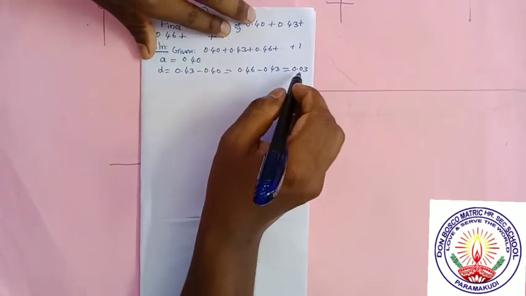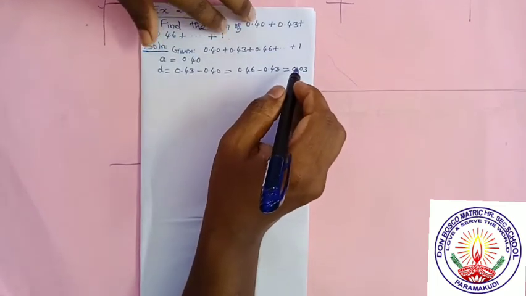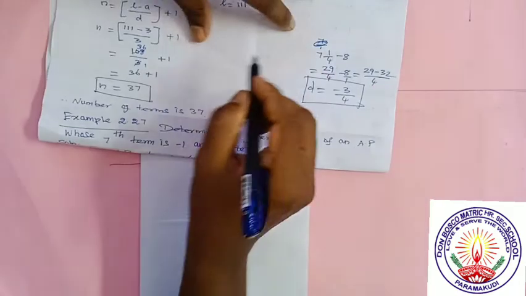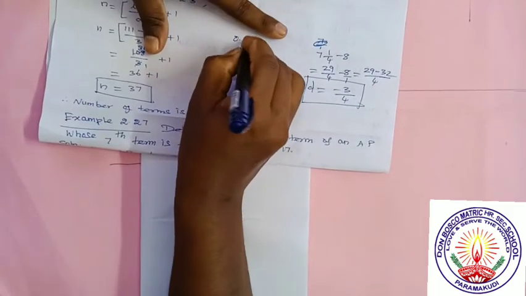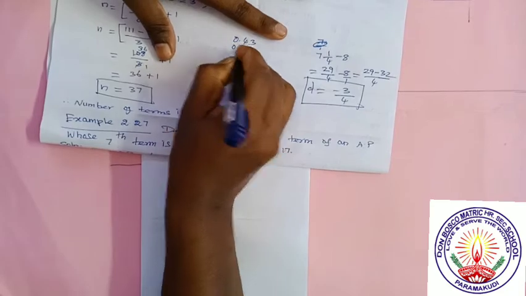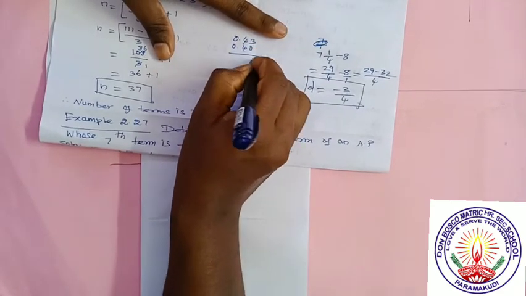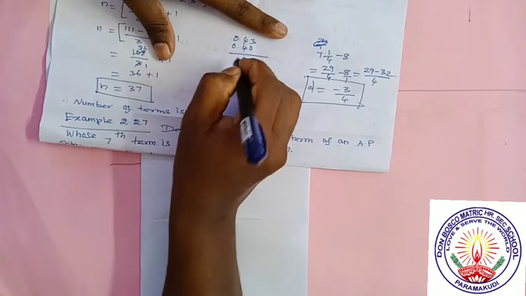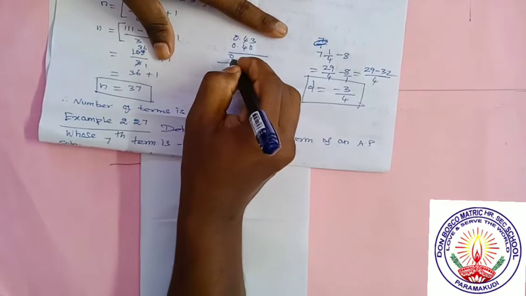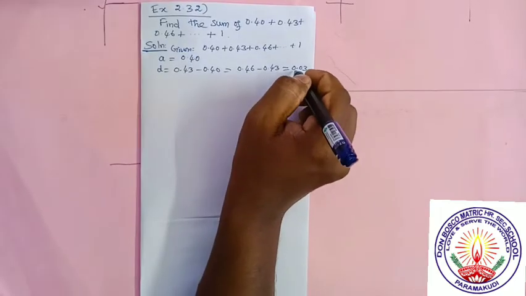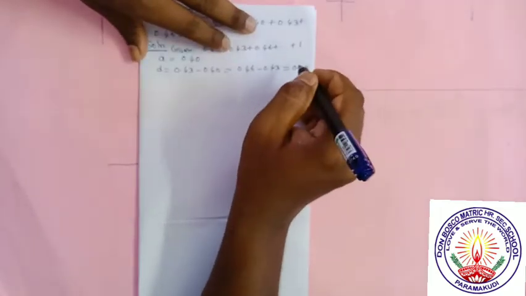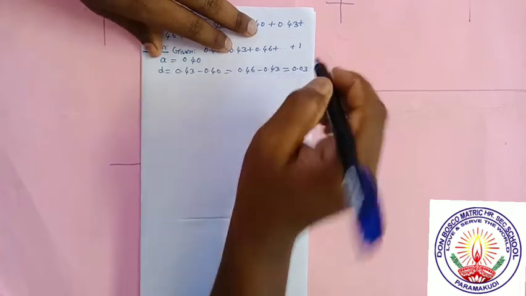It is not 0.3, it is 0.03. How to subtract the value? Listen, 0.43 minus 0.40. When you subtract, 3 minus 0 is equal to 3, 4 minus 4 is equal to 0. So the answer is 0.03. We have to be very careful. You should not write 0.3, because that would be like 30, but it is only 3.